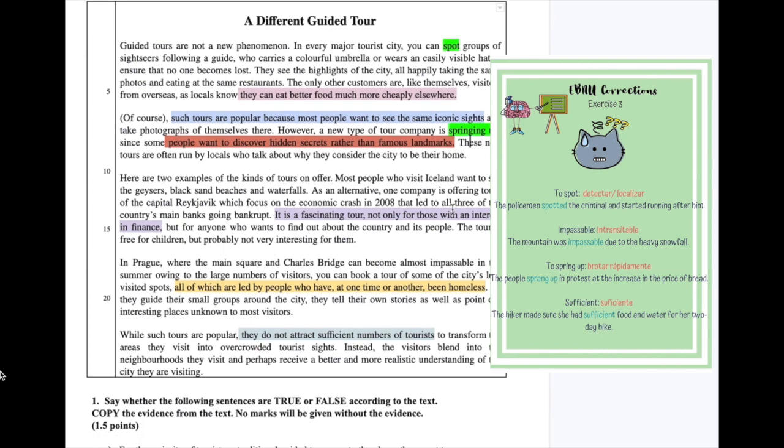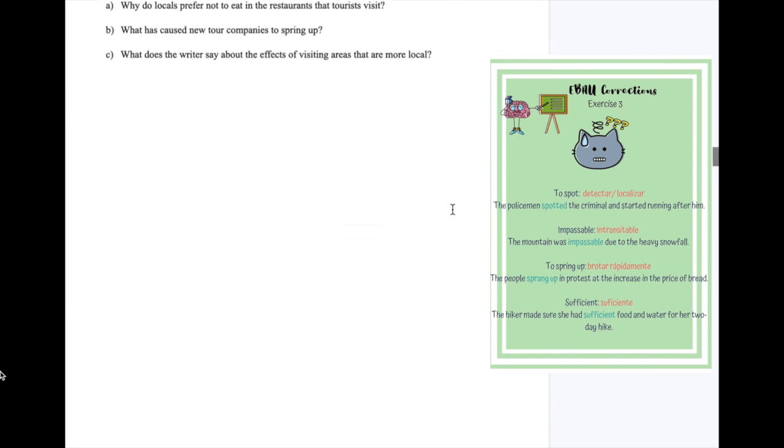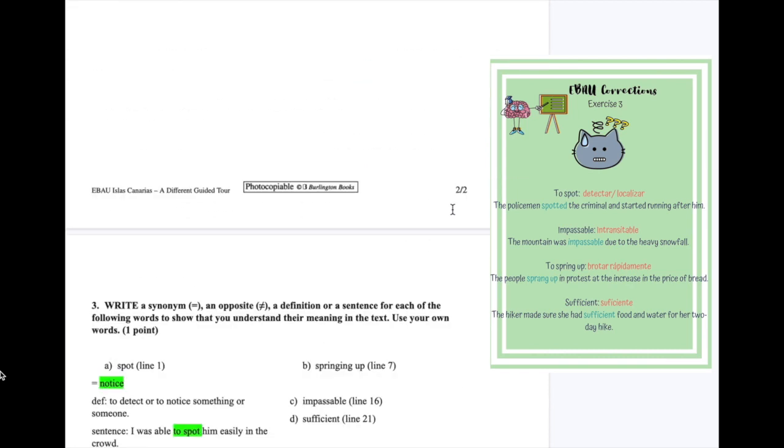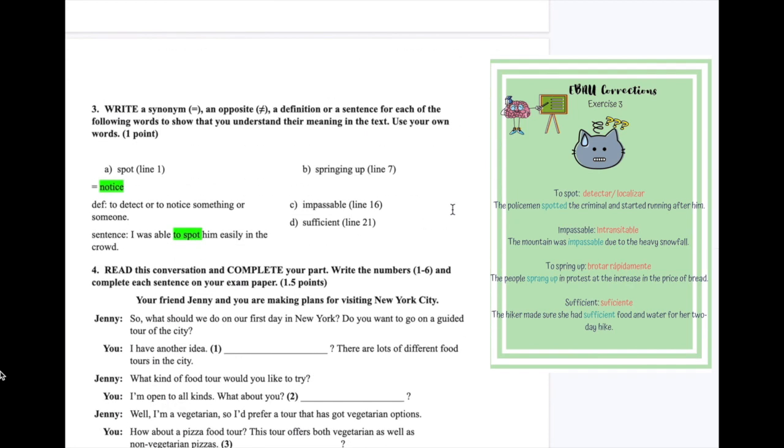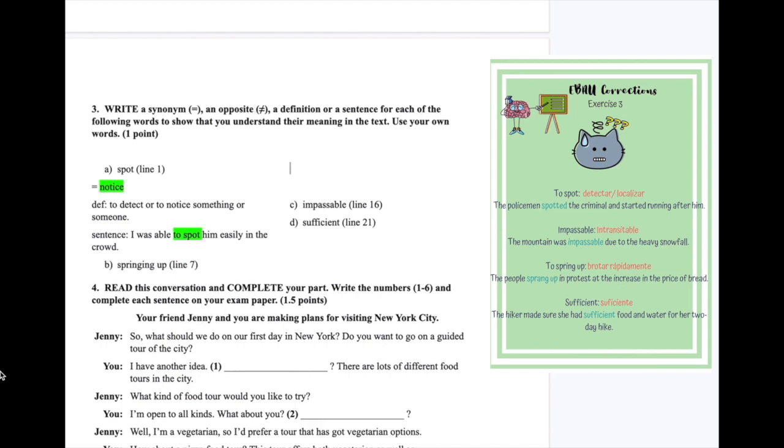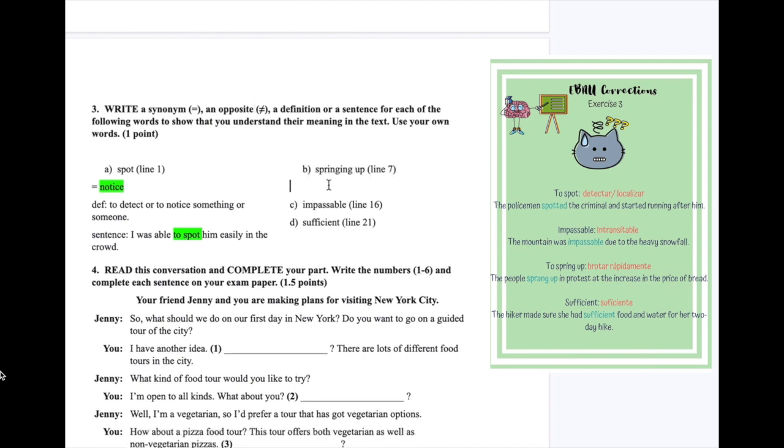Now, I mentioned before that it's talking about creating or appearing, okay? So for example, down here we're gonna put a synonym. So a synonym could be appearing, okay?